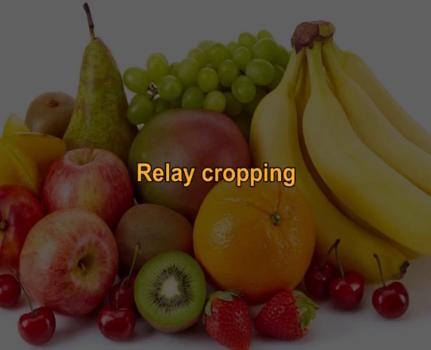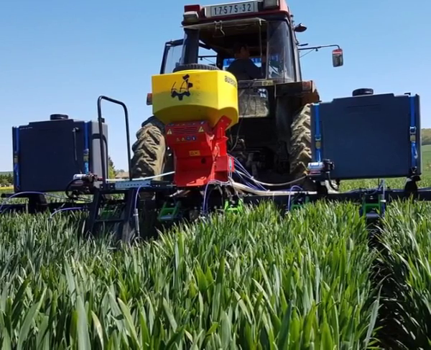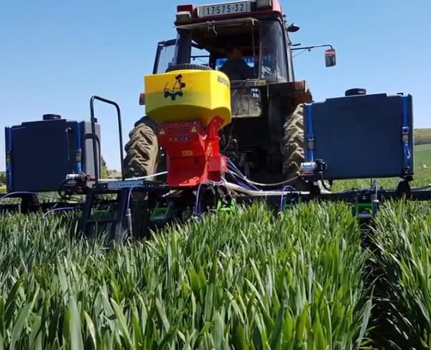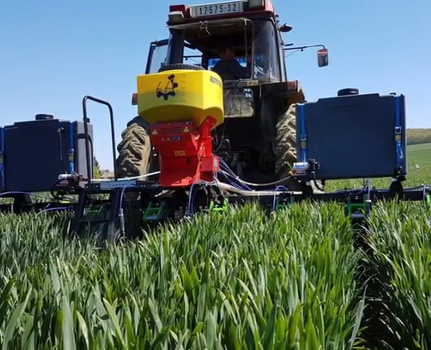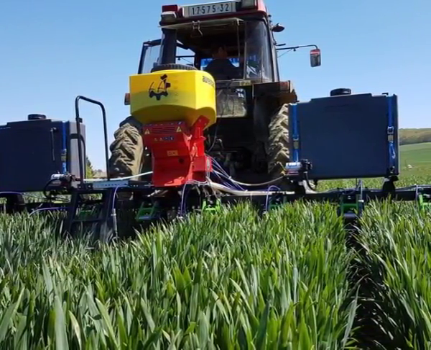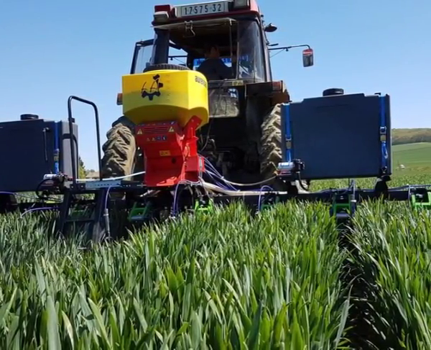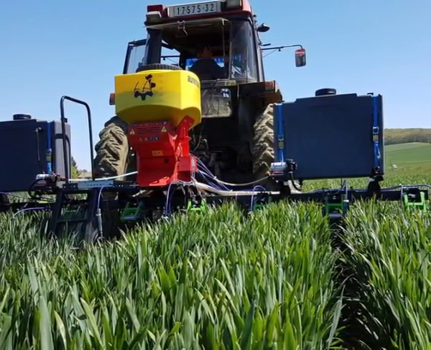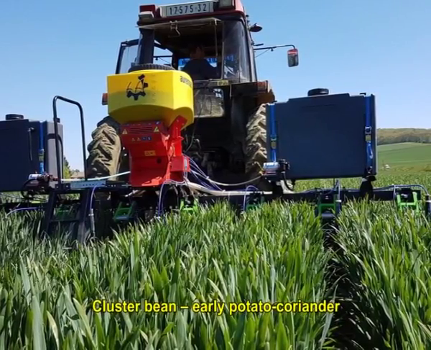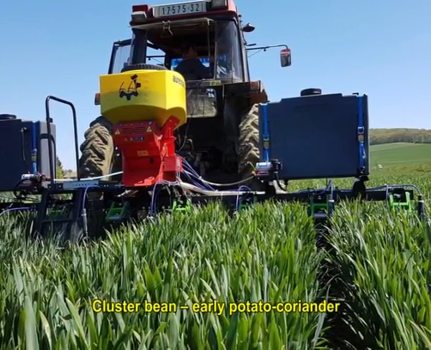Second one is the relay cropping. Here it is analogous to a relay race where a crop hands over the land to the next crop in quick succession without much gap. Best examples of relay cropping are cluster bean, early potato and coriander cropping system.